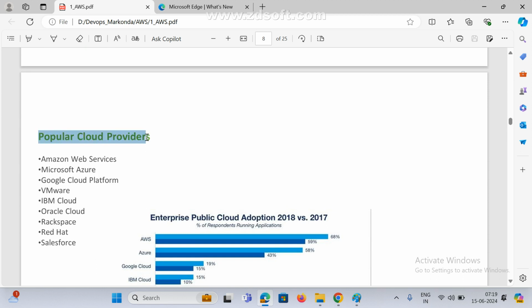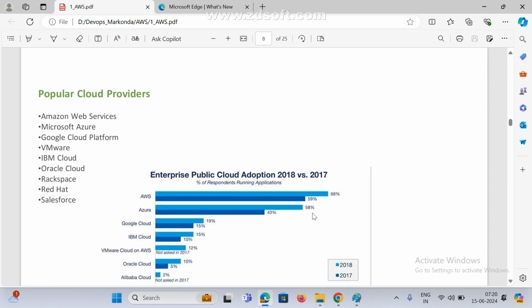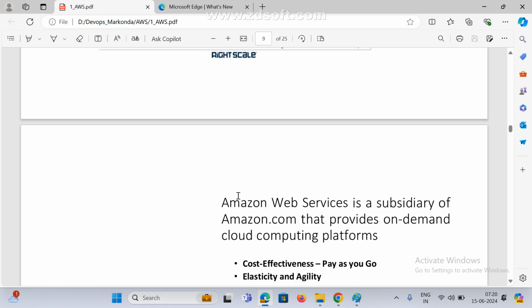Now see here, these are the topmost cloud providers. Already in the last class we discussed this. Mostly we can use AWS or Microsoft Azure or Google Cloud Platform or VMware, IBM Cloud, Oracle Cloud. There are many. Salesforce is also one cloud platform, guys. So we can use any one. Nowadays mostly the first two are the topmost priority, and the remaining are based on client requirement. They are going to use any one cloud.